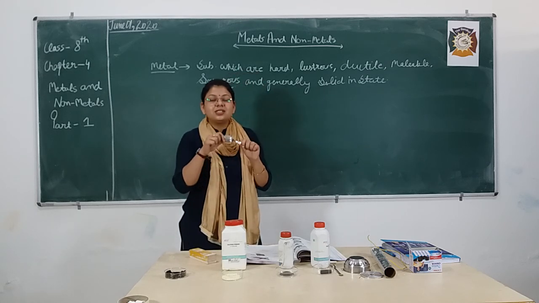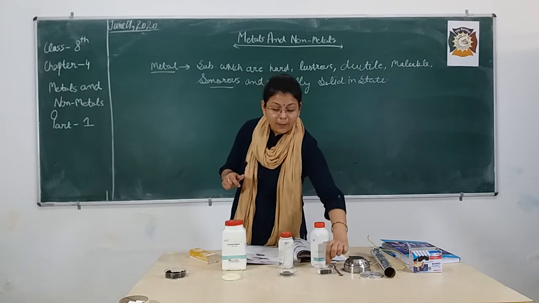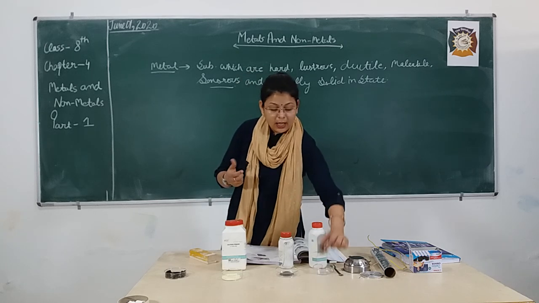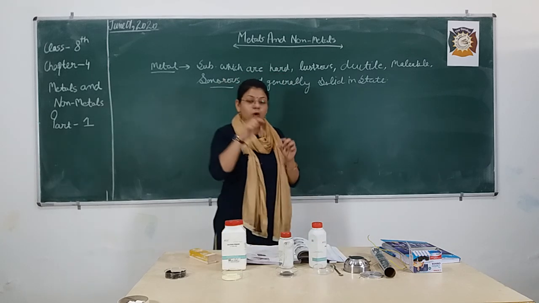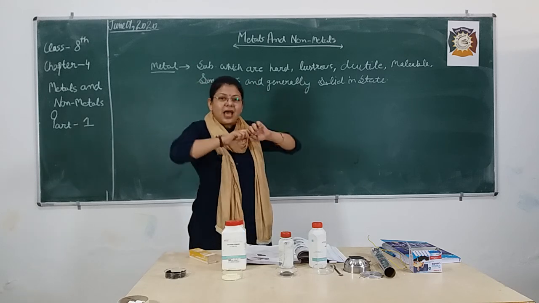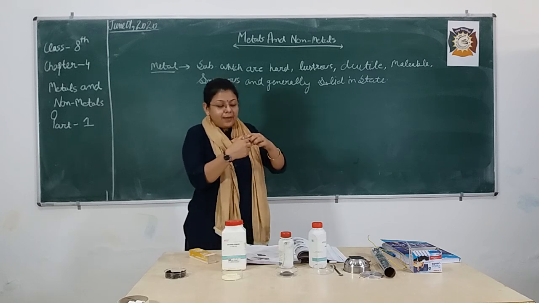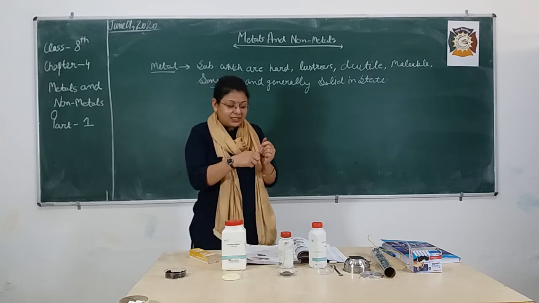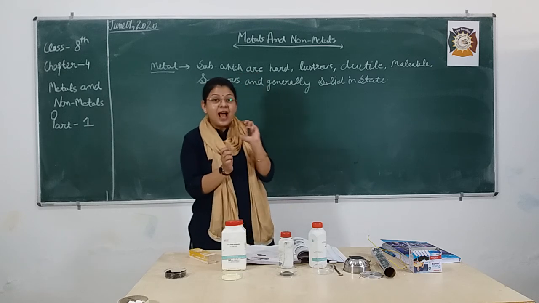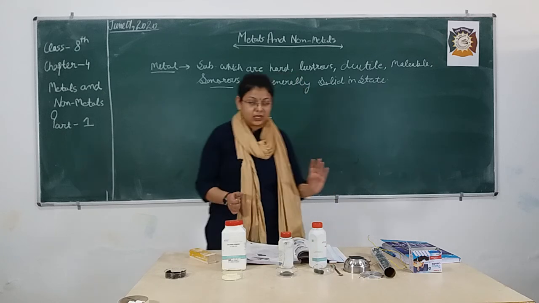So this is a hard metal. If you want to talk about the pure metal form, here I have this iron. It is very hard in nature because I am not able to break it with my hands, and I am not able to compress it. That means it is very hard in nature. So metals are generally hard in nature.